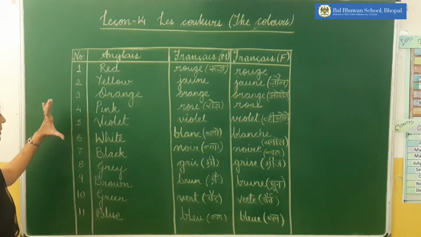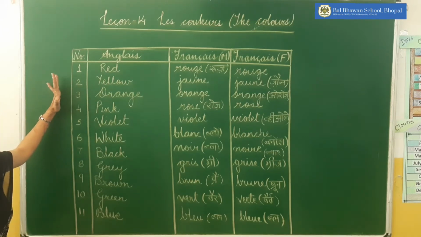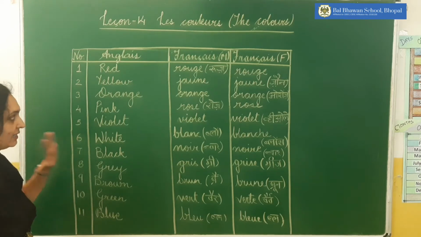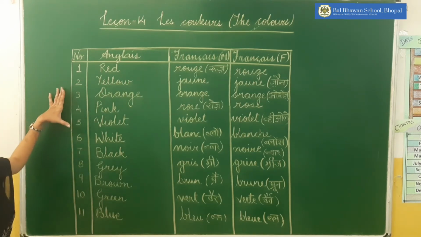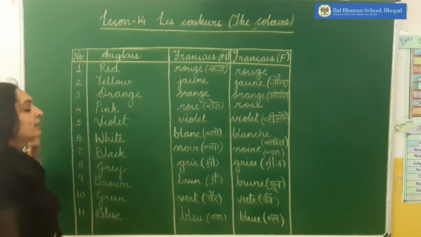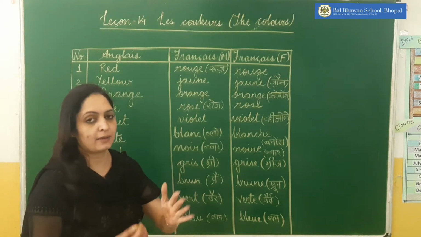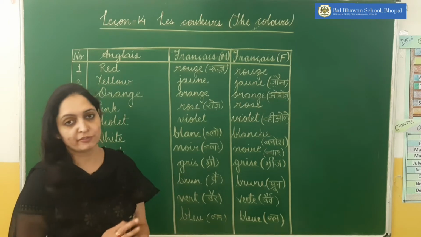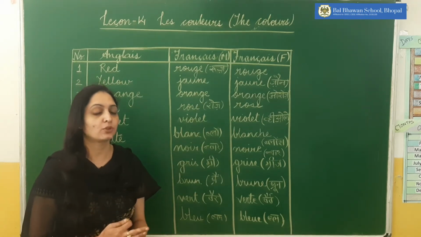The first 5 colors are red, yellow, orange, pink and violet. These have the same name for masculine and feminine, so there is no difference.